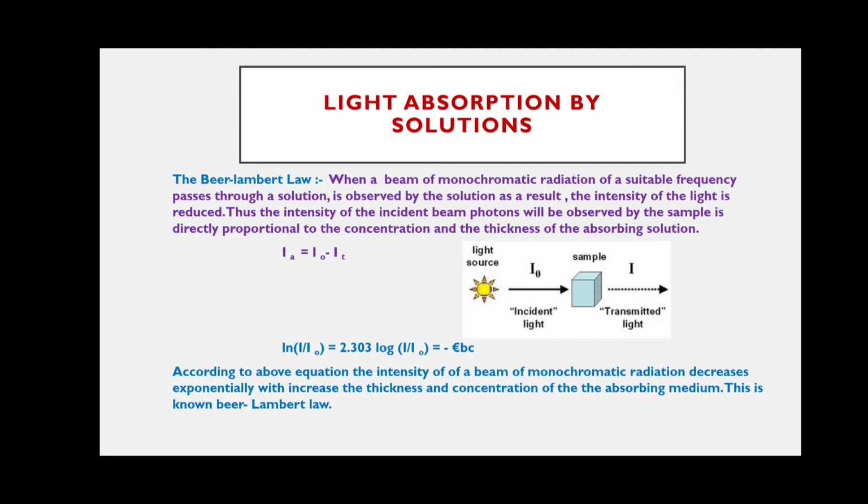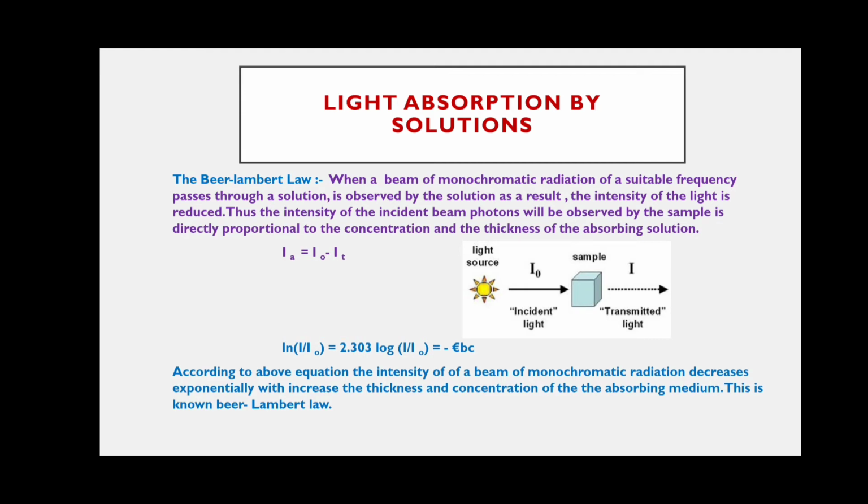This phenomenon is governed by Beer's and Lambert's laws. These are two important scientists: Beer is one scientist, Lambert is another. By combining these two laws, we derive the Beer-Lambert law.